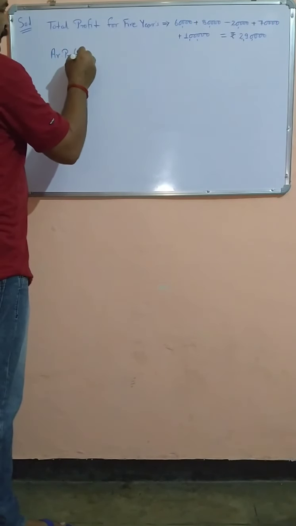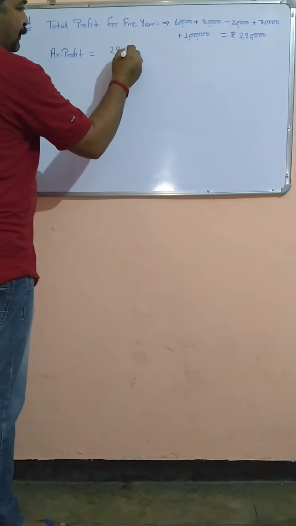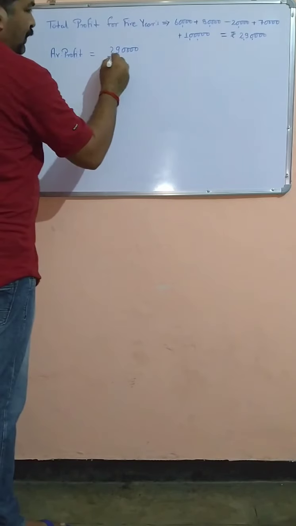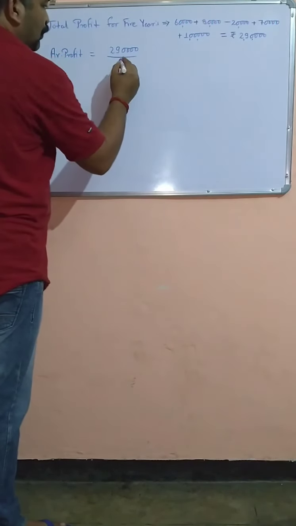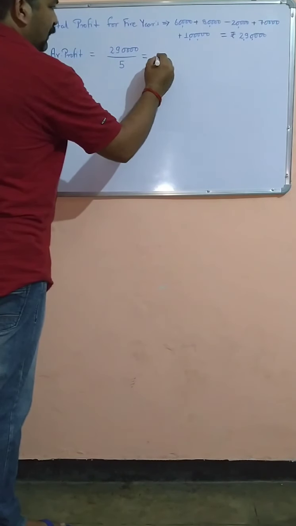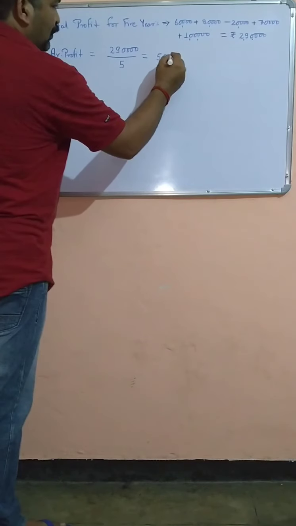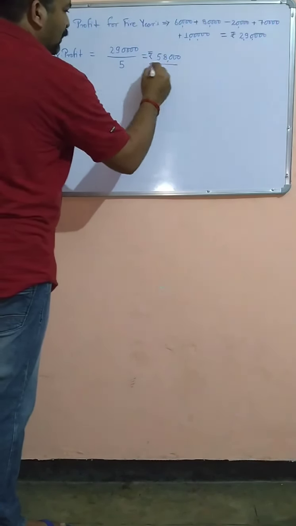Average profit equals the total profit 2,90,000 divided by the number of years: 1, 2, 3, 4, 5. So we divide by 5, and you will get 58,000 as the average profit.